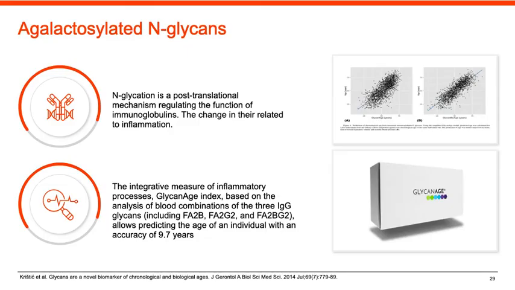One of the most accurate molecular tests for biological age reflecting inflammaging is the lactosylated N-glycans test for blood immunoglobulins. N-glycosylation is a post-translational mechanism regulating the function of immunoglobulins. The change in their condition is related to inflammation. The integrative measure of inflammatory processes, the glycan age index, based on the analysis of blood combinations of three N-glycans, including Fa2b, Fa2G2, and Fa2BG2, allows predicting the age of an individual with an accuracy of 9.7 years.